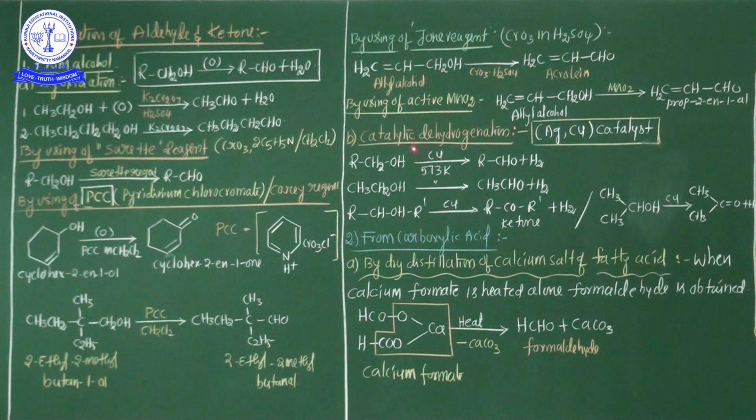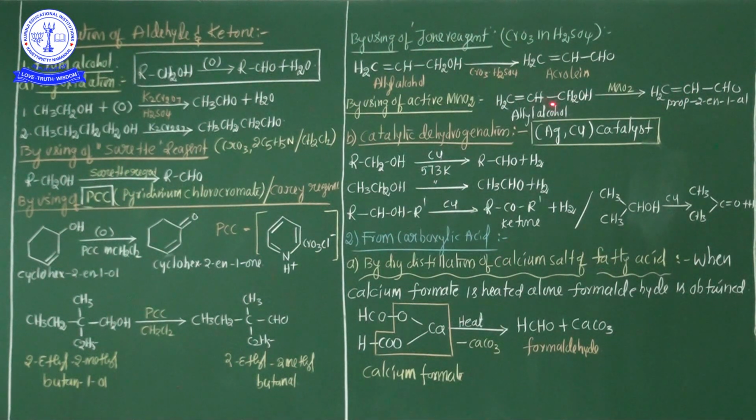If active MnO2 is used as a reagent, unsaturated alcohol, either 1 degree alcohol or 2 degree alcohol, is converted into alpha beta unsaturated aldehyde or alpha beta unsaturated ketone. See here, this is the unsaturated aldehyde because one double bond is there.